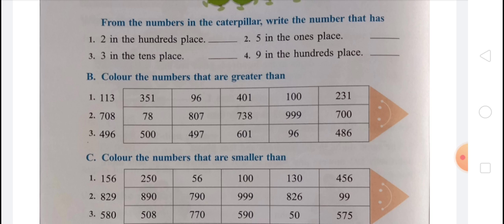In third, 496. You have to color which numbers are greater than 496. You know that 500, 497 and 601 are greater than 496. So you have to color 500, 497 and 601. In question number B, color the numbers that are greater than. In first, 351, 401 and 231 you have to color. In second, you have to color 807, 738 and 999. In third, you have to color 500, 497, 601.